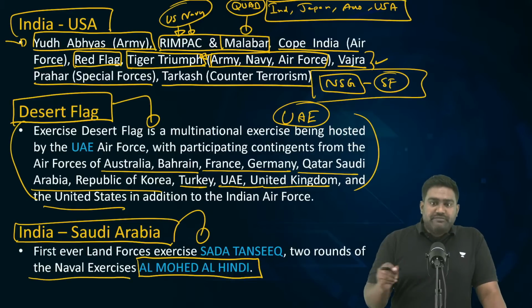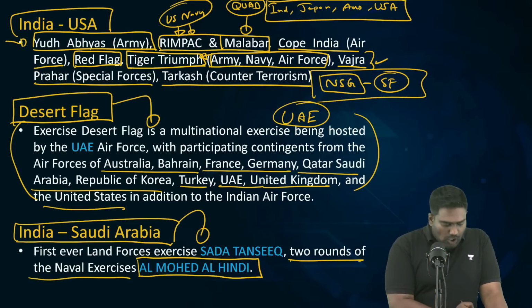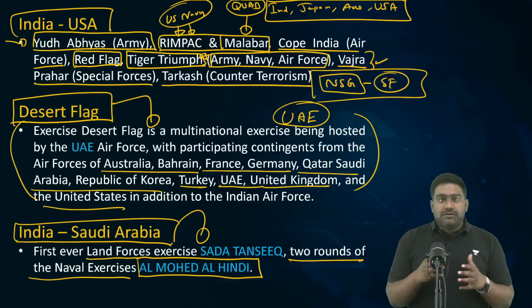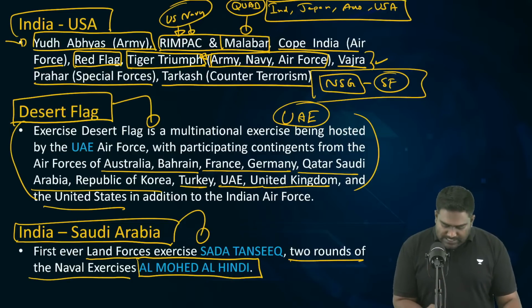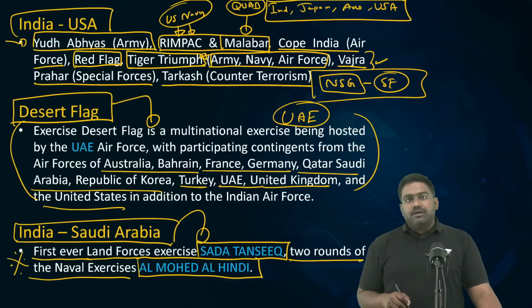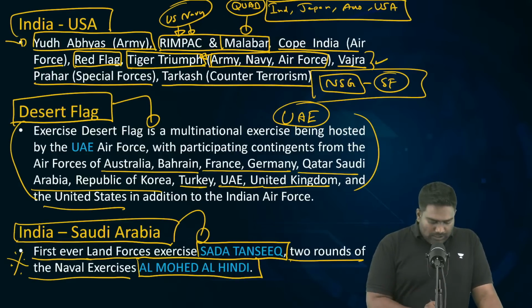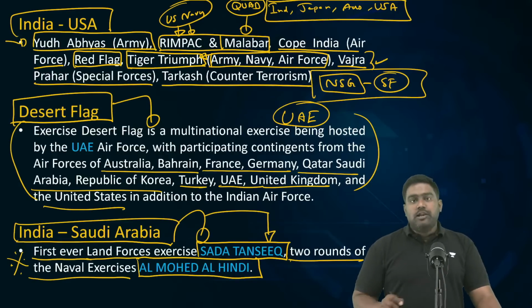It's a newly launched naval exercise. Two editions of this exercise have been held. And for the first time, we have launched army exercises, land force exercises called Sada Tanseek. This is a new initiative. The first ever land forces exercise between India and Saudi Arabia, called Sada Tanseek, has been launched.